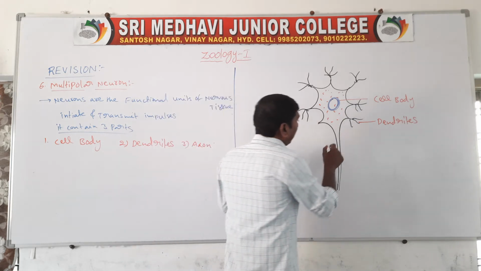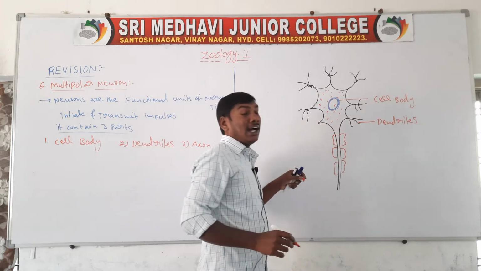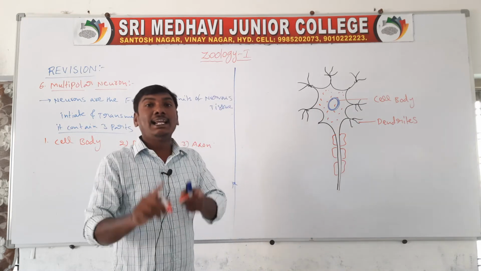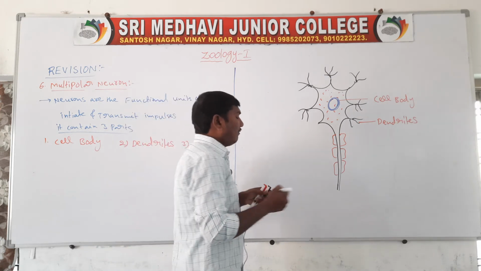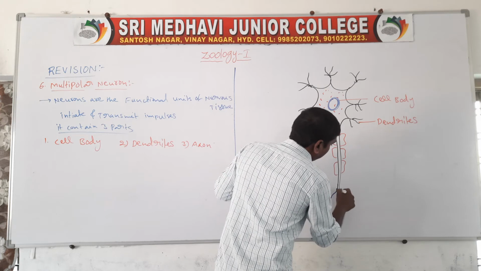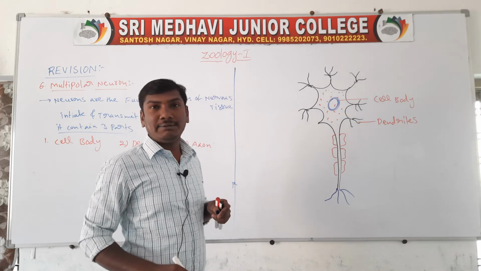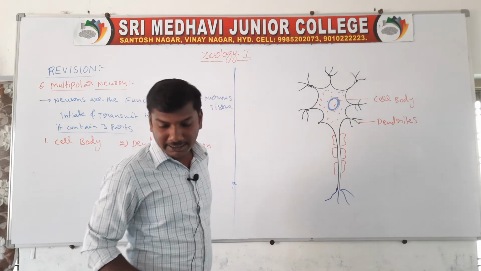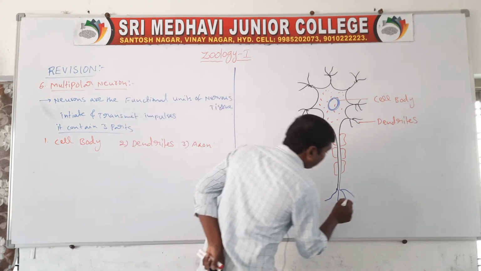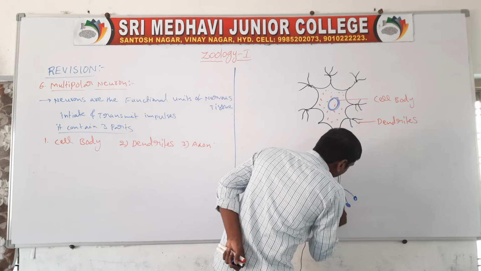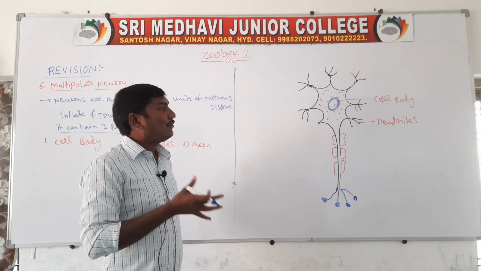Third, the axon. It is a single long cylindrical process. The posterior end branches and is divided into fine filaments, which are called telodendria. The telodendria contain synaptic knobs, and these synaptic knobs contain neurotransmitters.